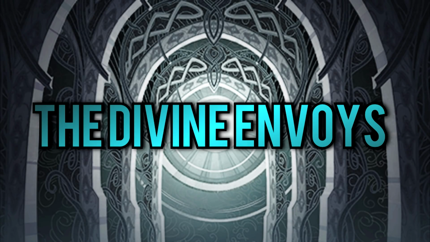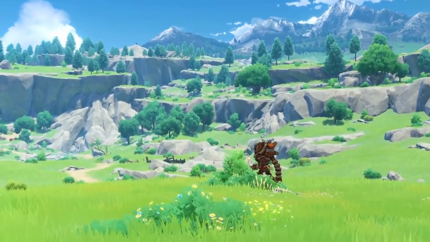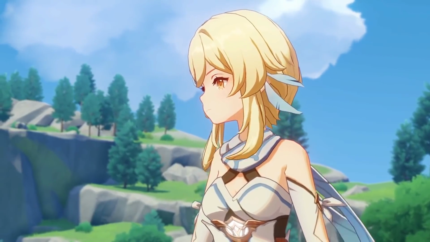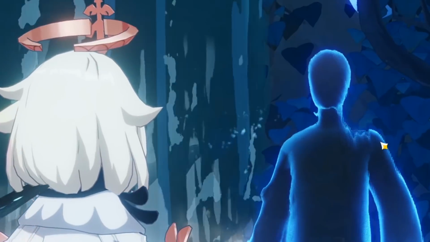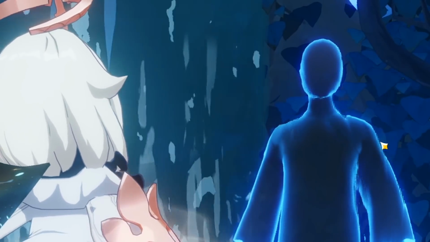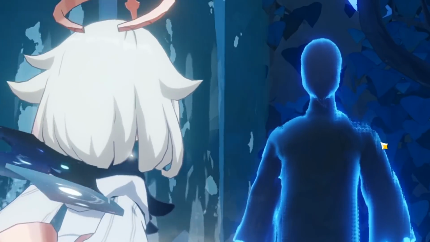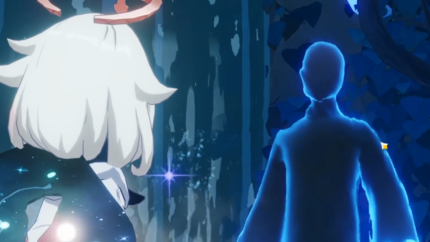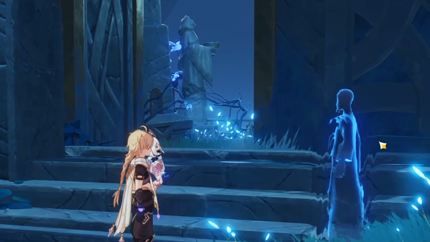Dainsleif says that Khaenri'ah didn't have a god, but the lore might hint at something much more than simply being godless. Khaenri'ah is a nation without an Archon, but Khaenri'ah might have a divine entity watching over them, and Celestia didn't completely abandon them as opposed to Khaenri'ah. One line that always got me curious was Enjou's World Quest dialogue, in which he points out Khaenri'ah is a nation that didn't have divine envoys closely watching over them. Given that he's an Abyss Lector, this means that the opposite is true for Khaenri'ah, that they had divine envoys that still watched them closely.